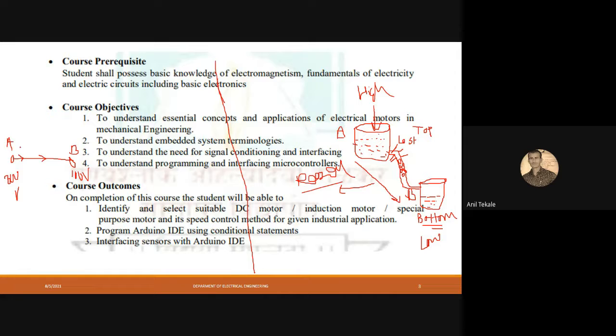Okay. So this is the one concept. So 300 volt is more than 100 volt. So we can say this is the high voltage point. This is the low voltage point. Okay. So this is the first case.